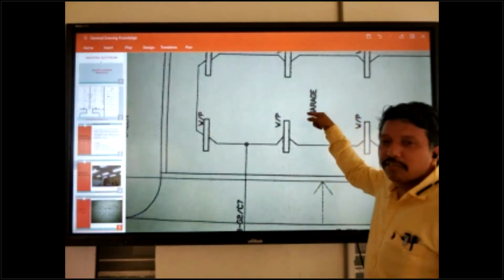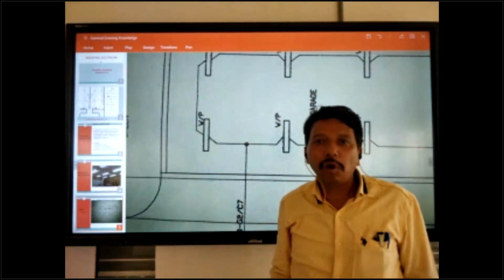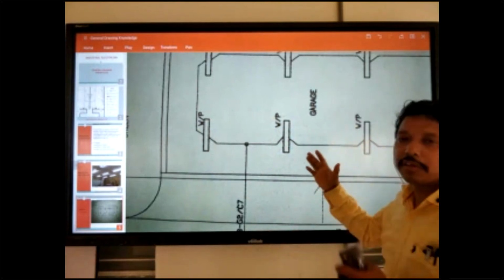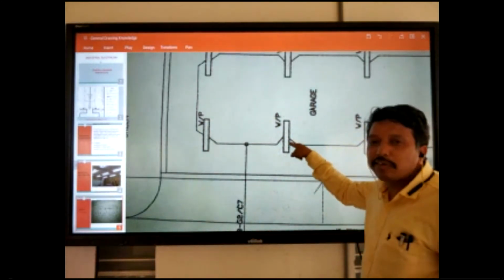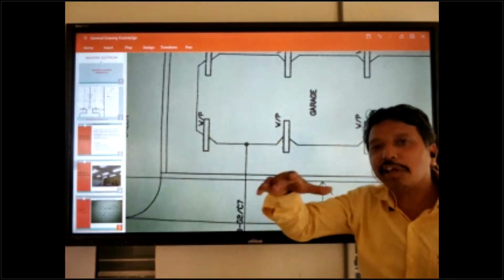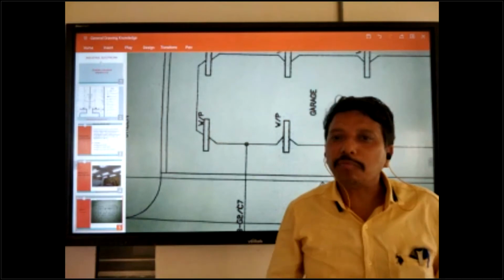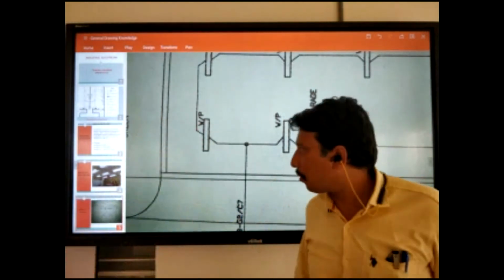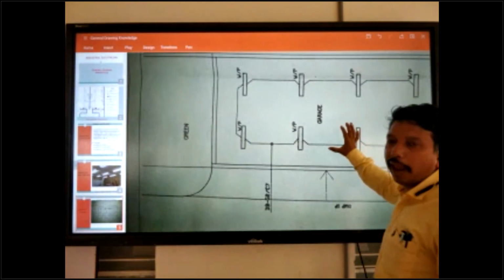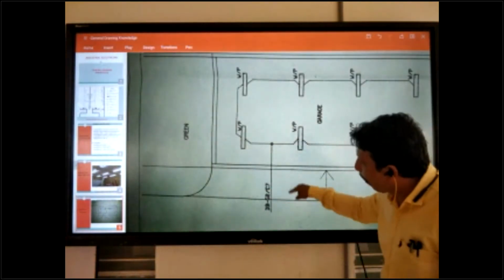But in the garage, bathroom, toilet, or wherever water is used, we should use waterproof lights, and the switches should also be waterproof. This means no problem for your circuit. Okay, so be clear about this one, not tube light. Most important, don't forget this one.